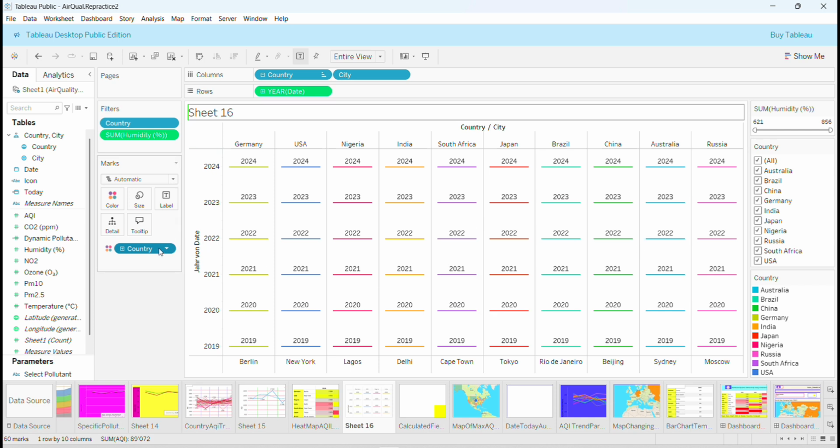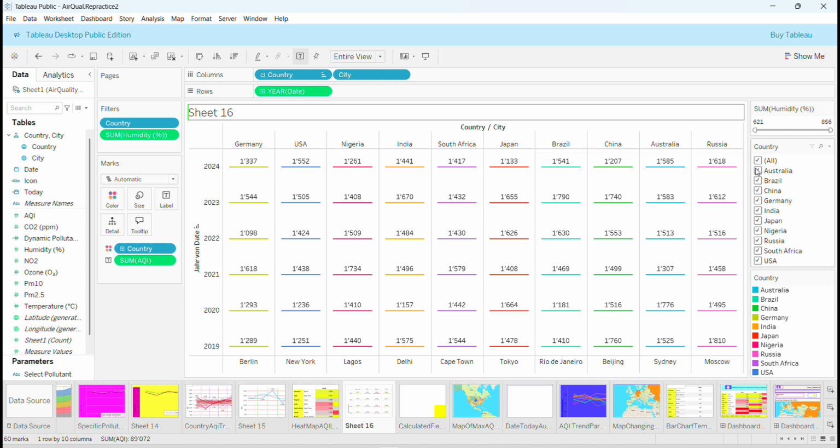That's a problem. So what we're going to do is that we want the AQI actually. We want the labels of the AQI. So we have the labels and the country color.